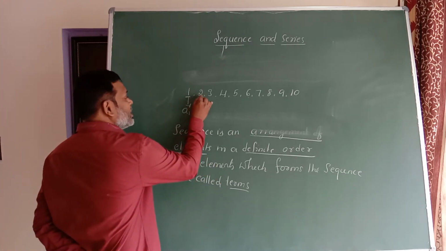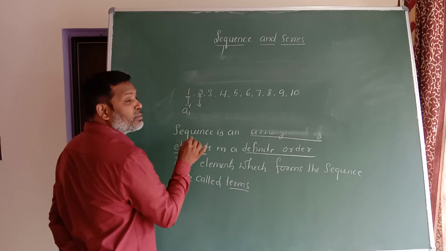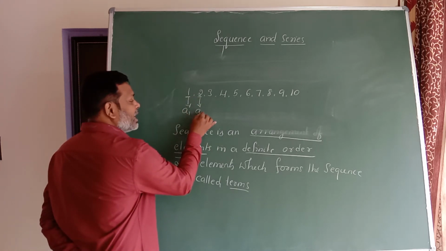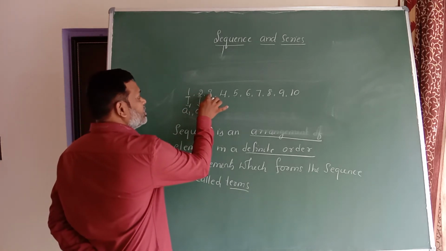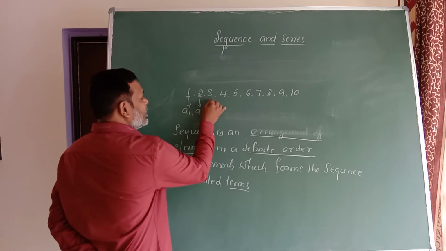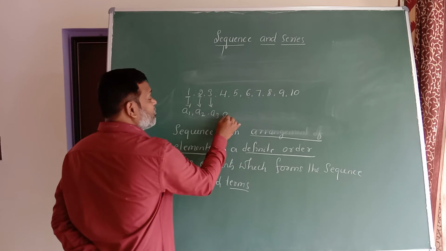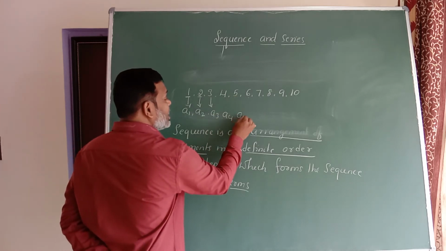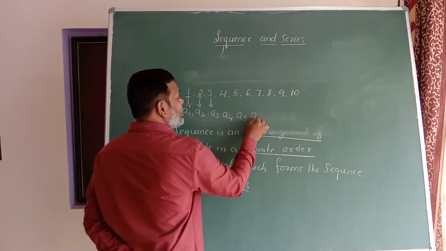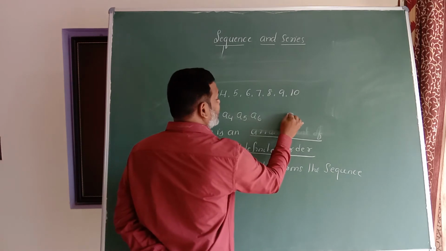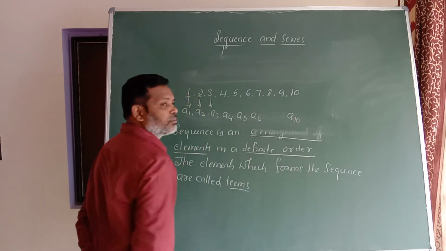This 2 is called the second term of the sequence, denoted by A2. 3 is the third element, which can be taken as A3. Fourth term A4, fifth term A5, sixth term A6, and so on, the 10th term is A10.